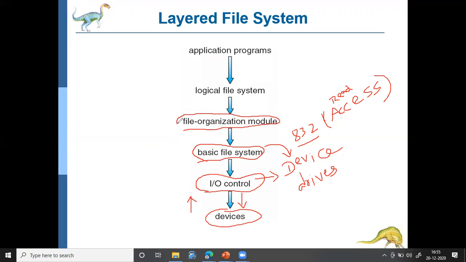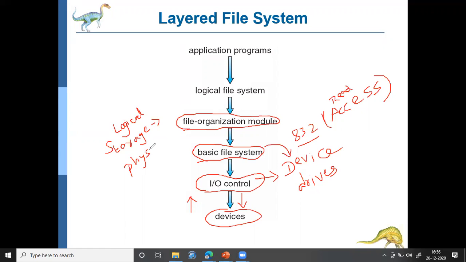This file organization module is the one which maps the logical storage to physical storage. Okay, so what is logical storage? We'll come to that. But as of now, you understand this. The file organization module is the one which will map the logical storage information to the equivalent physical storage information.